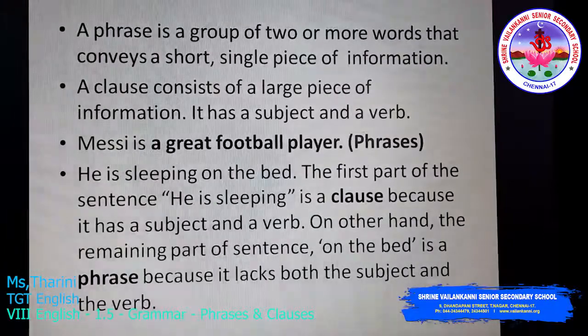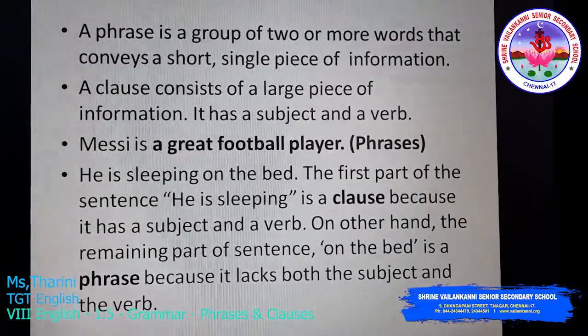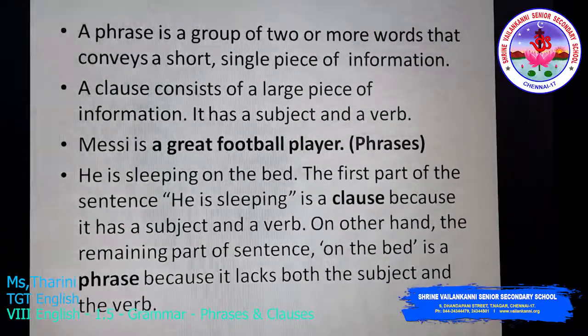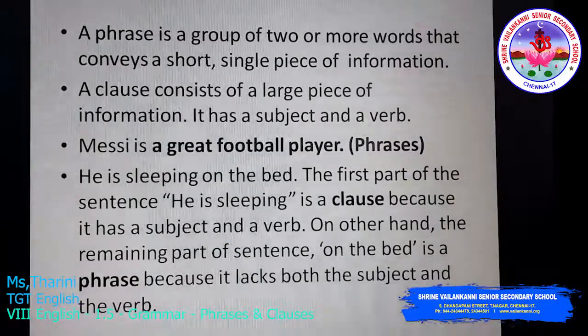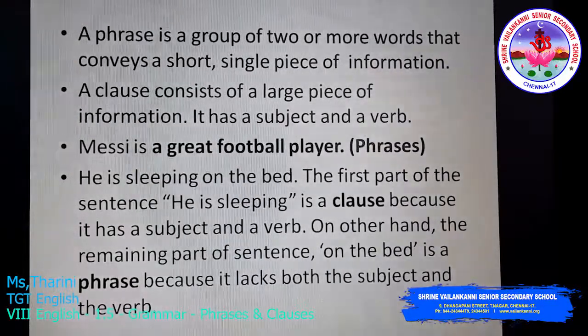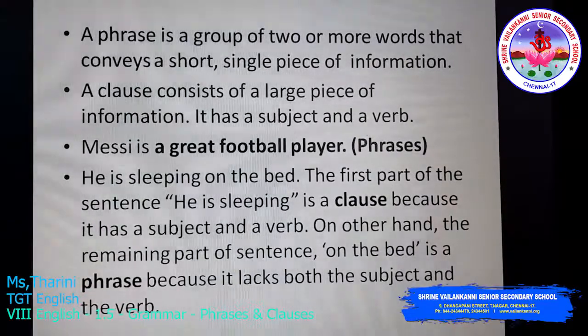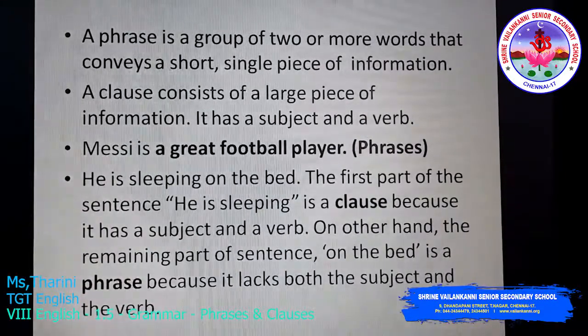On the other hand, the remaining part of the sentence, on the bed, is a phrase. On the bed is a phrase because it lacks both the subject and the verb. Yes?